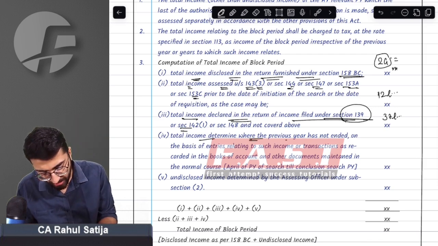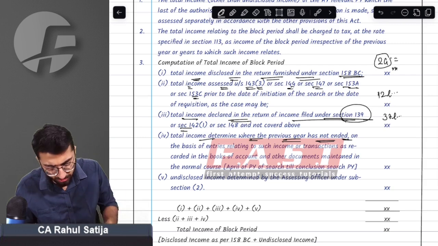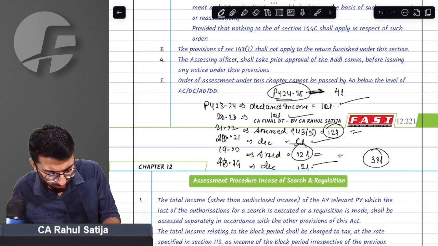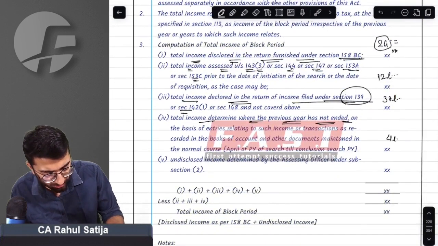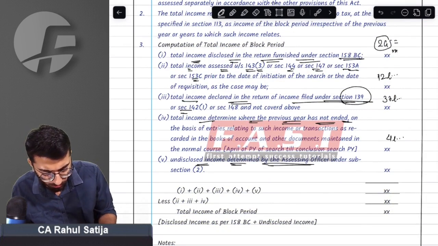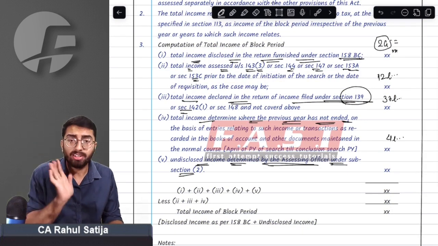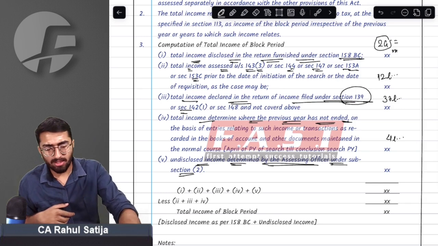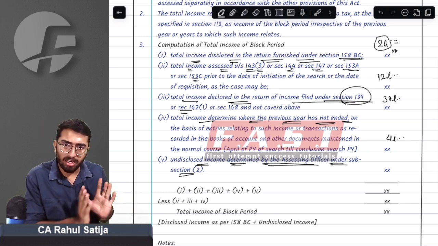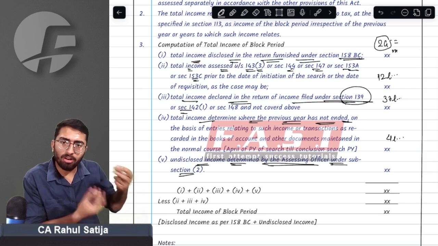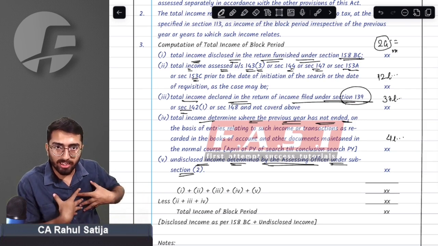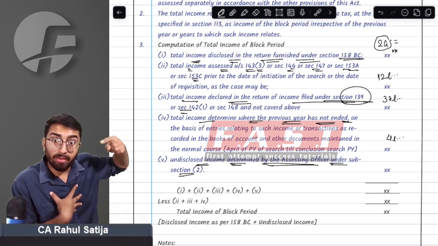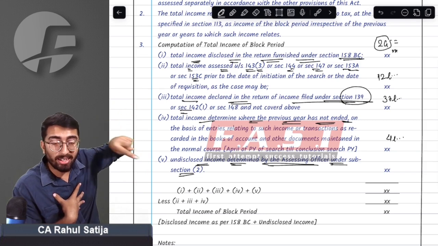Fourth point, total income determined for the previous year that has not ended. That means the year of search as per books of accounts. So, sir, for example, previous year 24-25, we have to calculate. For example, we have 4 lakh of income. This will be added. And the last point is income that the assessing officer finds out, and I have also not declared that income. See, what happens is I can have multiple incomes. Some income I have declared, some income I have not declared. Out of the incomes that I have not declared, some incomes I am declaring right now. There are certain incomes that I might not have declared, and the assessing officer knows that and finds it out.